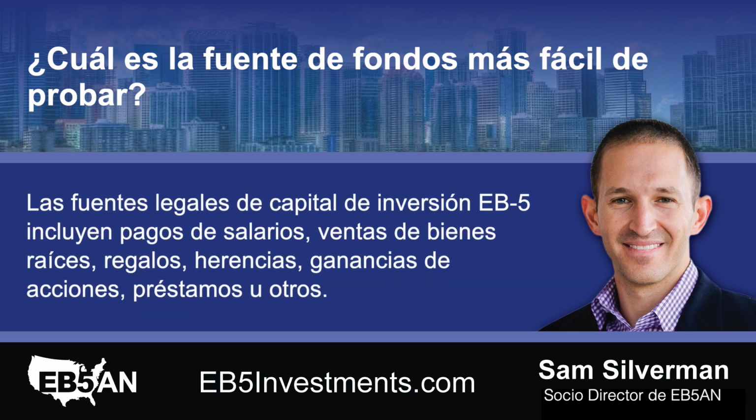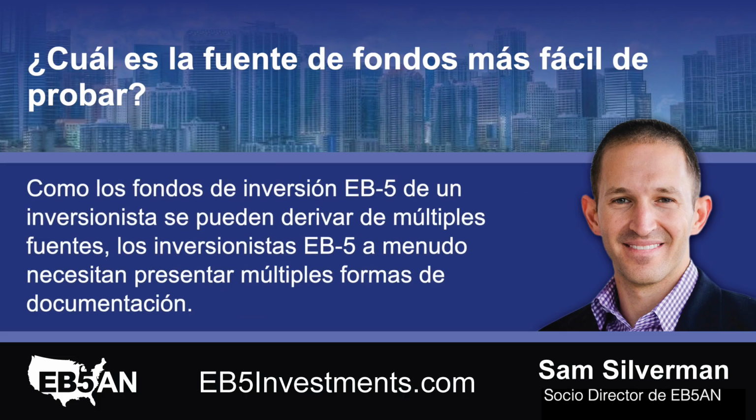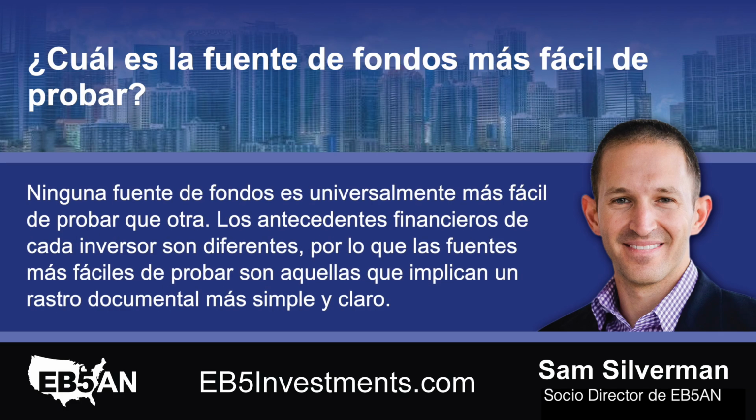Lawful sources of EB-5 investment capital include salary payments, real estate sales, gifts, inheritance, stock proceeds, loans, or otherwise. As an investor's EB-5 investment funds can be derived from multiple sources, EB-5 investors often need to submit multiple forms of documentation. No single source of funds is universally easier to prove than another.